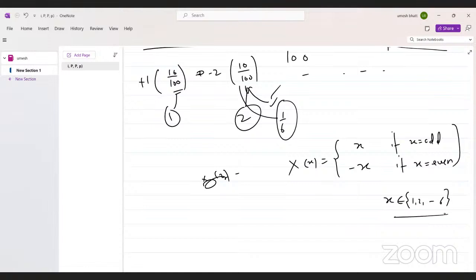Now try to find the expected value. Means 1 into 1 by 6, plus -2 into 1 by 6, plus 3 into 1 by 6, like this. Try to find it and tell me what is the number.